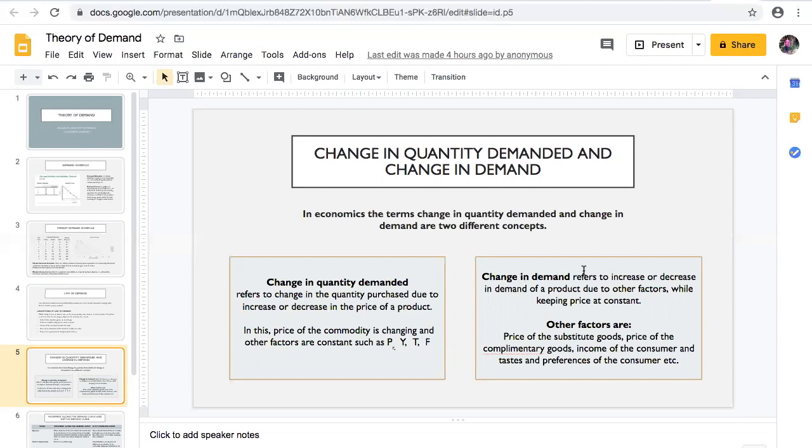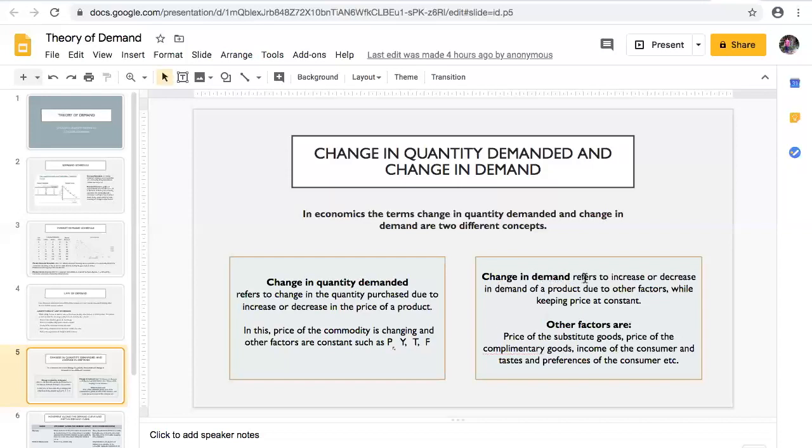Now, change in demand is taking place when demand is increasing or decreasing due to the other factors, and price is constant. There is no change in the price, but still demand is either increasing or decreasing because of the change in the income of the consumer, or because of the change in the price of the substitute good, or because of the change in the price of the complementary good, or because of the change in tastes and preferences of the consumer. Here, now you can see this.